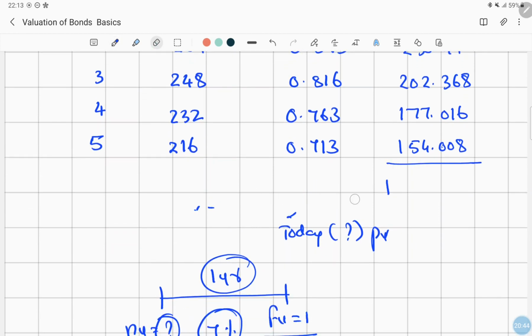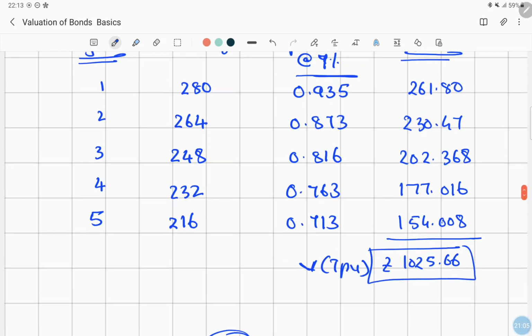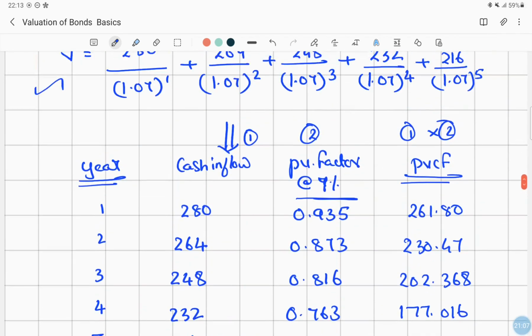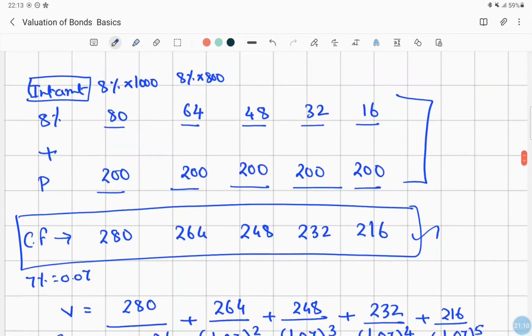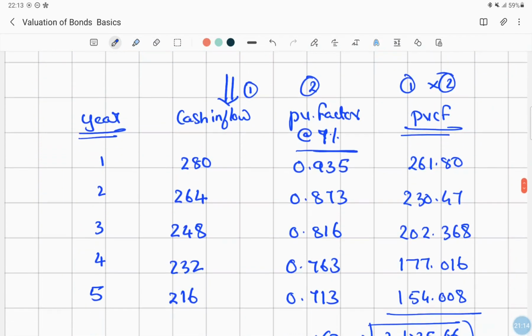When I add all of these, I'll get the total present value, which is nothing but the value of the bond. So when I add, I get 1025.66. So this is your value of the bond when there is an installment payment at certain periods of time. This is one type of variation of a redeemable bond.